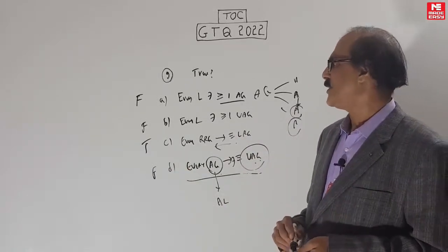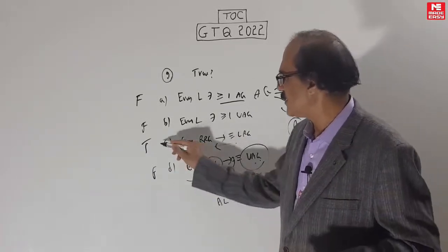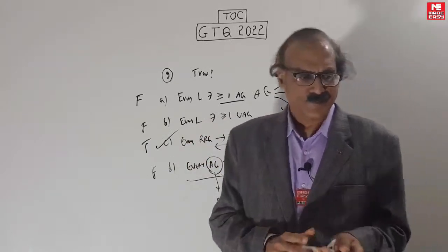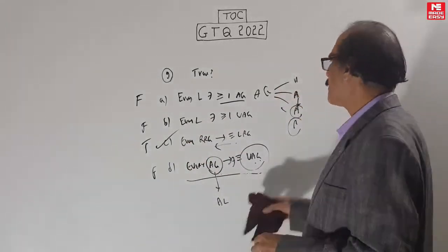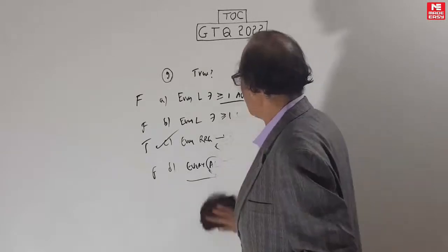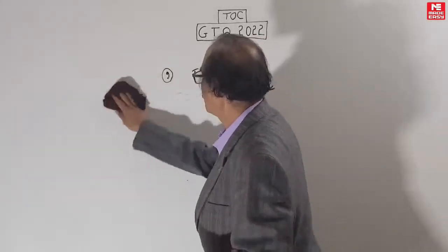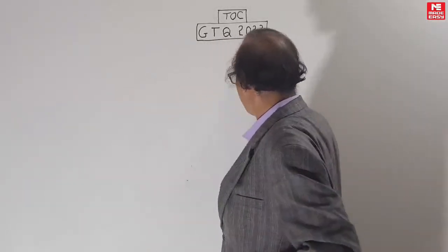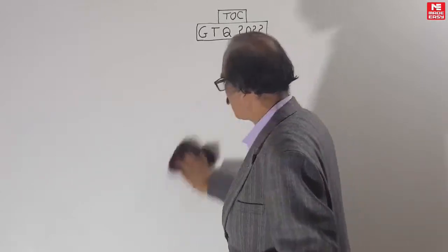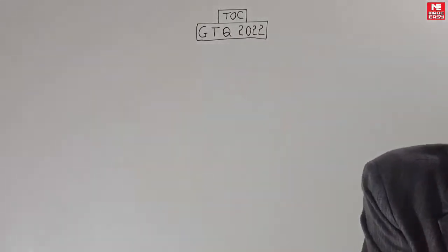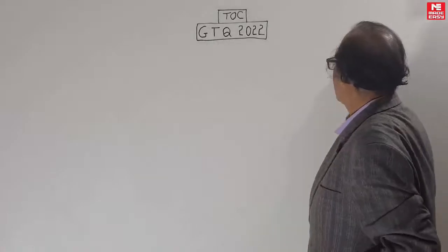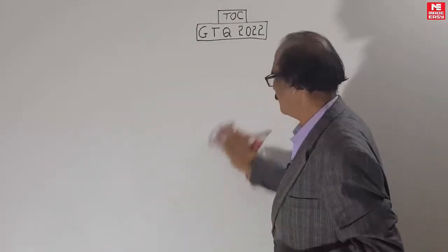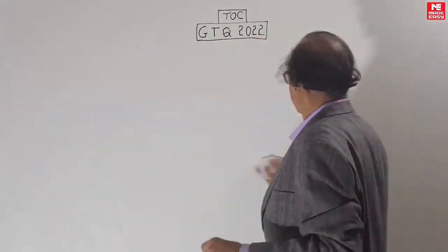Okay, so that's it. The answer here is C, which is true. This is a very important concept, it keeps coming again and again, so be very clear about this. Particularly choice A is a bit tricky, so you have to know that for the empty language you cannot force ambiguity at all, because there is no string there. So definitions have to be clearly understood to do this type of question.